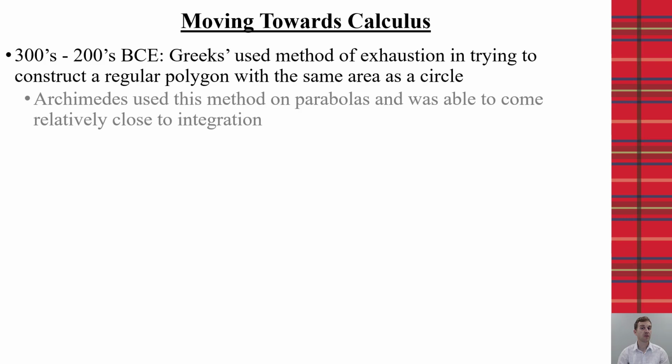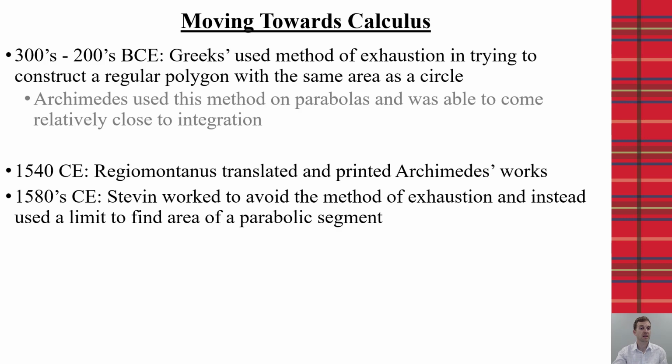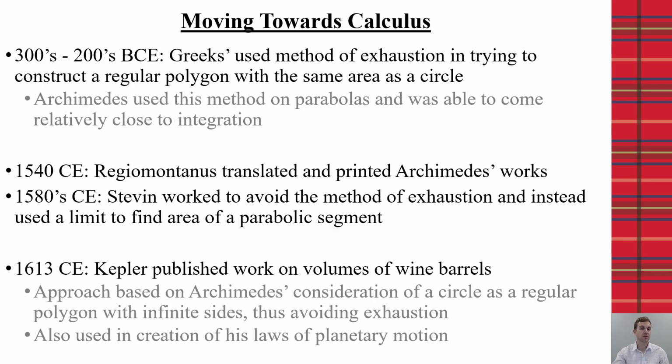Now, when we look at the development of calculus, the Greeks used a method of exhaustion in trying to construct regular polygons that could have the same area as a circle. Archimedes used the method with parabolas and came relatively close to formulating a form of integration. Then we fast forward to the 1500s, where Regiomontanus translated some of those works of Archimedes, and others such as Stevin tried to avoid these methods of exhaustion and instead would use things like limits.